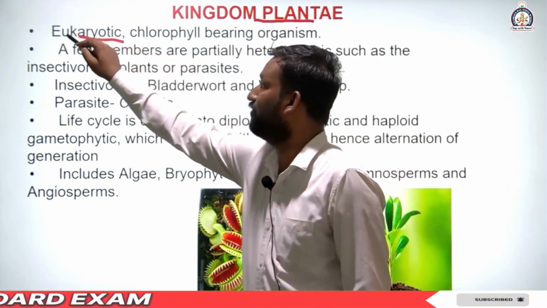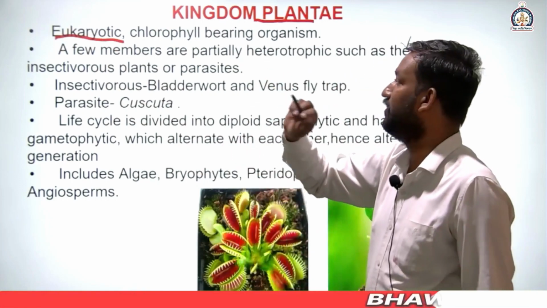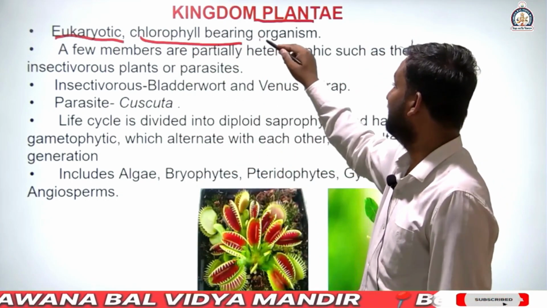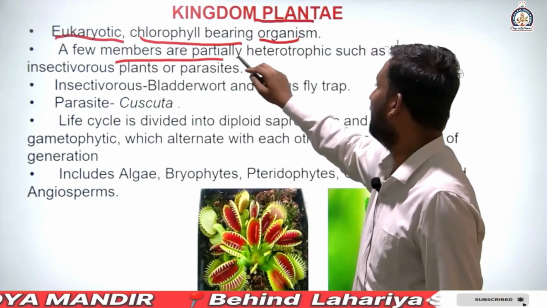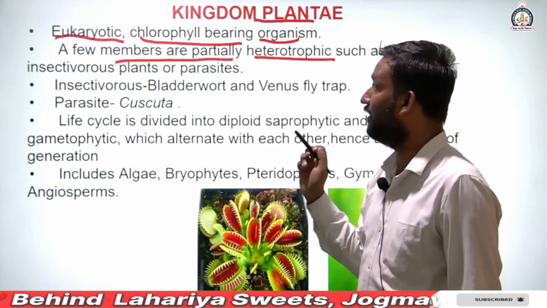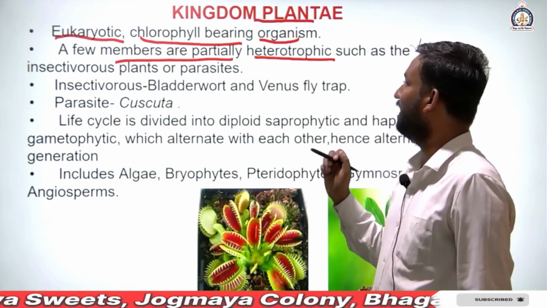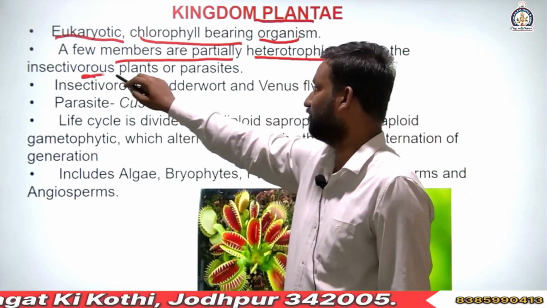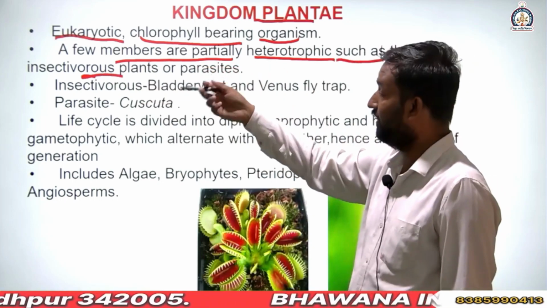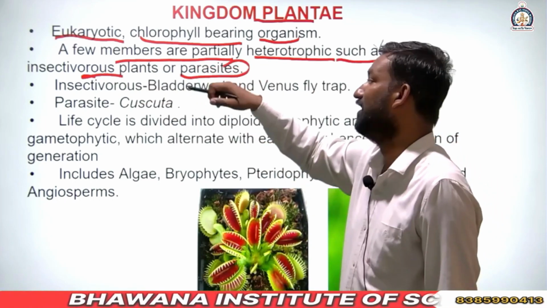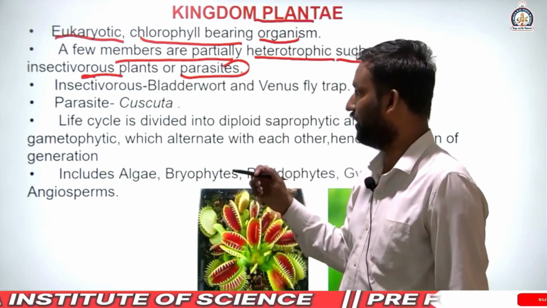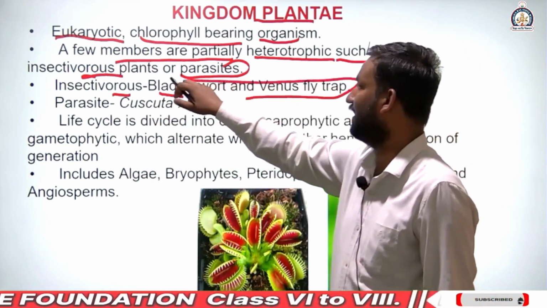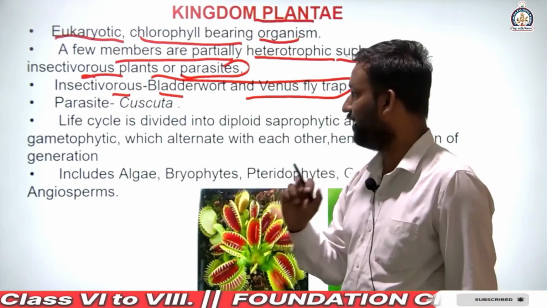These are eukaryotic, meaning a well-defined nucleus, chlorophyll bearing, which helps in photosynthesis. A few members are partially heterotrophic. Some members of kingdom Plantae are partially heterotrophic, such as insectivorous plants, which use insects for food, or parasites, which depend on another organism. Bladderwort and Venus flytrap are examples of insectivorous plants.